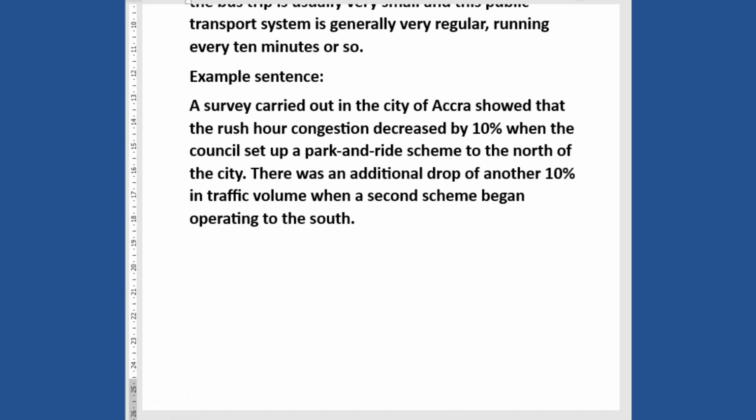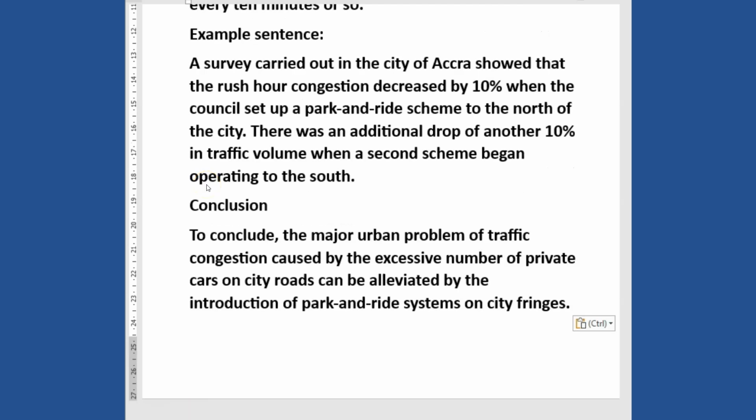So let's go on to the conclusion. With the conclusion, it states that to conclude, the major urban problem of traffic congestion caused by excessive number of private cars on the city road can be alleviated by the introduction of park and ride scheme on city fringes. So one, we dealt with the problem or the actual topic here, which is traffic congestion.